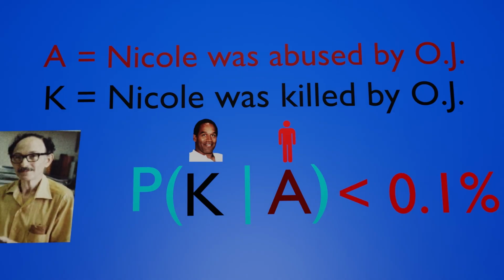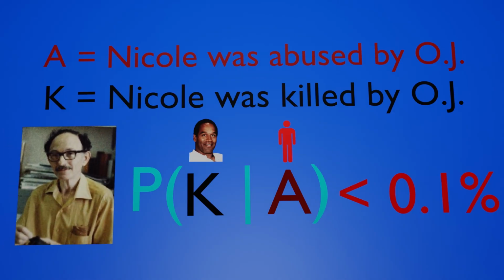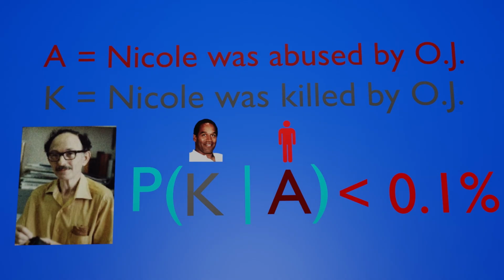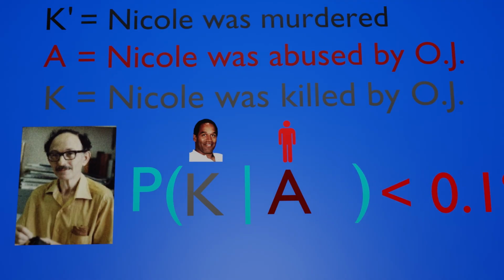But statistician I.J. Good pointed out that this isn't the question jurors care about. Nicole wasn't simply an abused woman. She was an abused woman who had already been murdered. Let's define one more event. K prime is the probability that Nicole was murdered by someone.